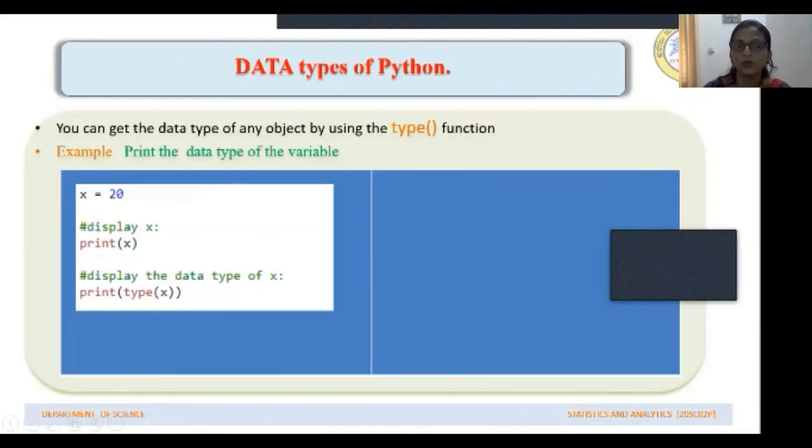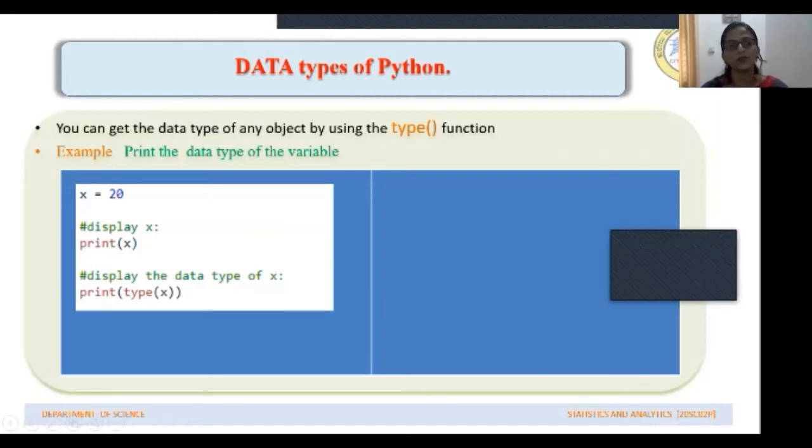So I want to know the data type of this. This is an integer. So when I ask the computer to display the data type of this, it should display integer, isn't it? So which function can I use to do that? I can use the type function. So here again, I use my type function. I should ask the computer to print the type of x. So this is the command line I should give.